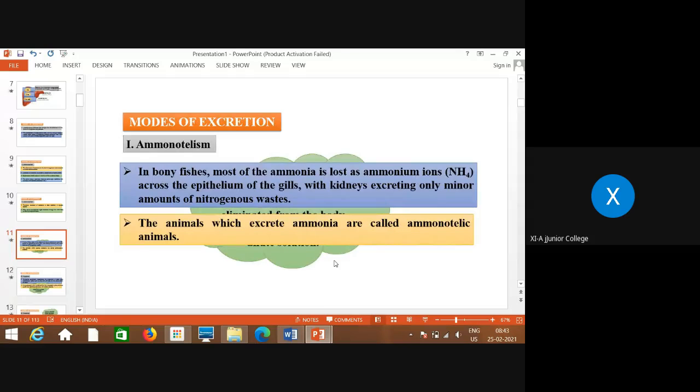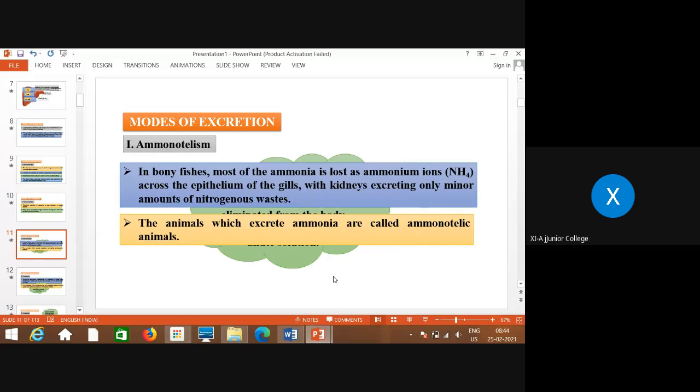But in bony fishes, most of the ammonia is lost as ammonium ions across the epithelium of gills. With kidneys, excretion is only a minor amount of nitrogenous waste. Means most of the excretion in case of bony fishes takes place through gills. So this ammonia is lost, that is considered to be nitrogenous waste.